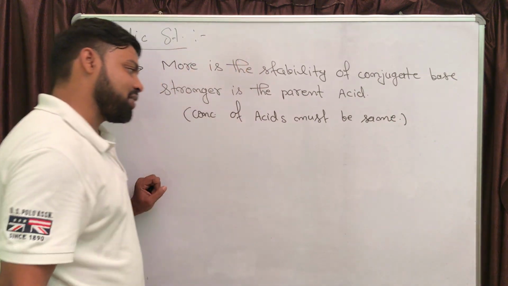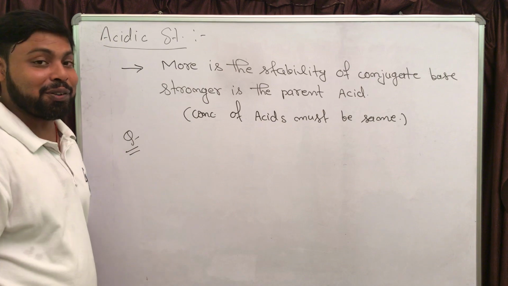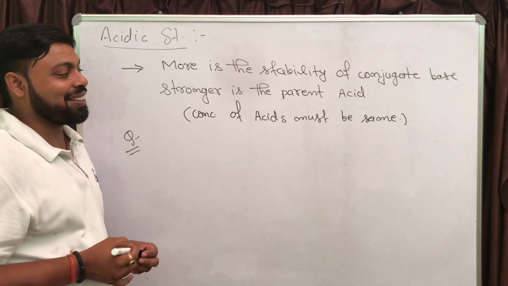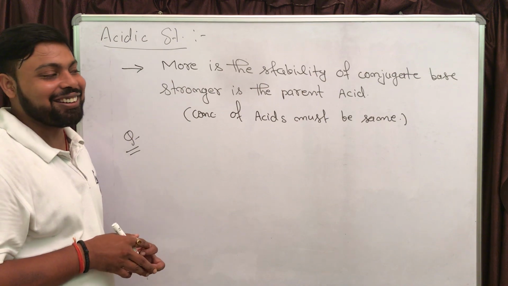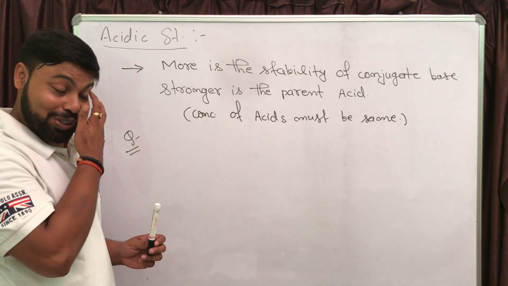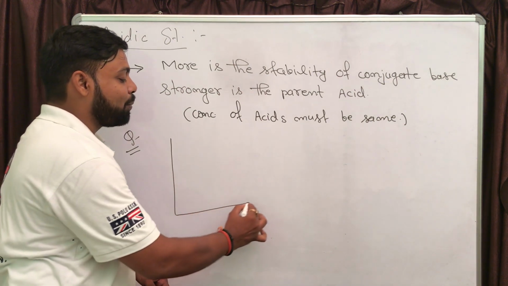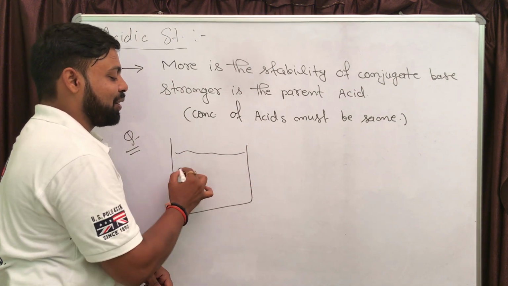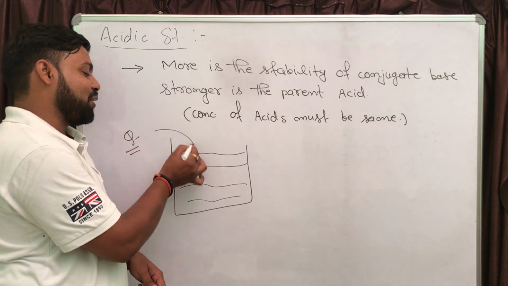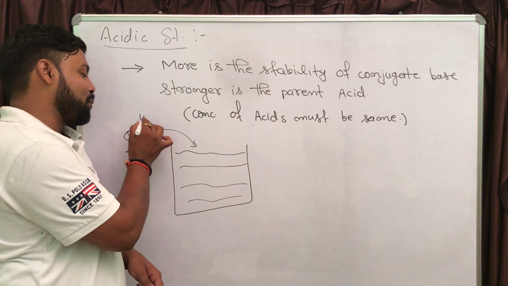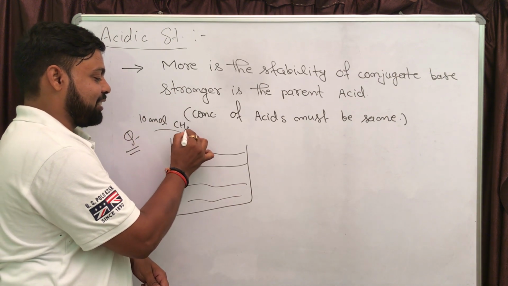Let me write a question and just answer it. For those who are saying more is the H plus produced by acid, stronger will be the acid, for those students I am writing the question. Let us say I have a drum of water, or you can say a bucket of water, and just dissolve 10 mole of acetic acid.